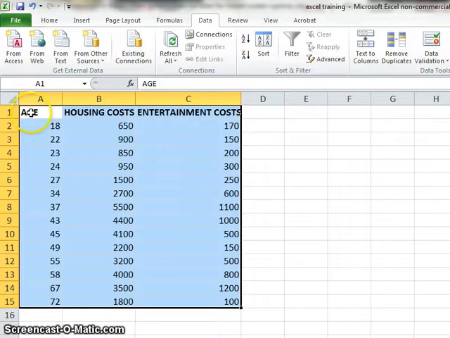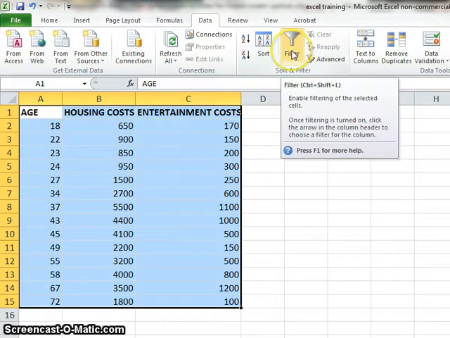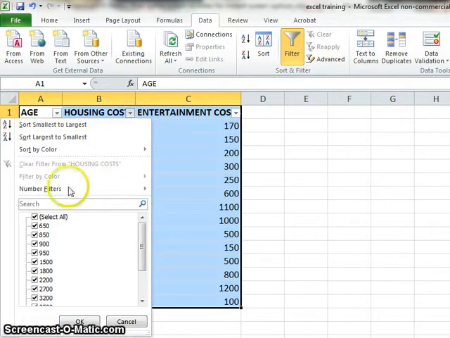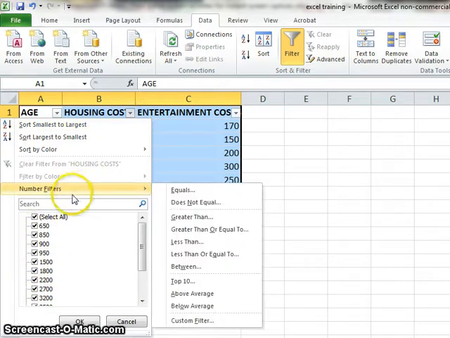Now, there are a couple things to know about filters that will definitely help. I'm going to keep mine selected, go back to the filter button, and like I said at the beginning, these drop-down menu buttons will not print. I've watched people desperately try and remove them before they print. They don't print, so don't worry about it. Now, when you click on a drop-down, you can also uncheck data, but I typically find it faster to just go to number filters and make my selection from there. It's a lot simpler for me.